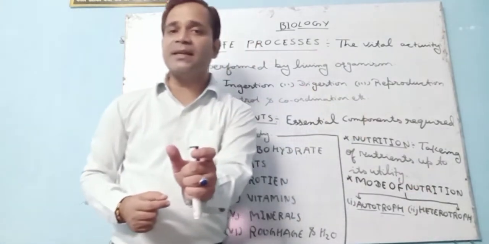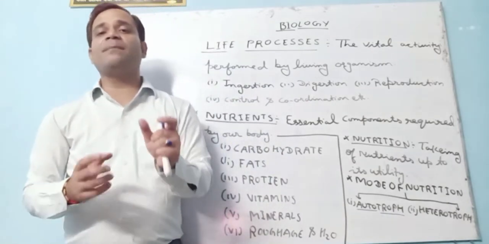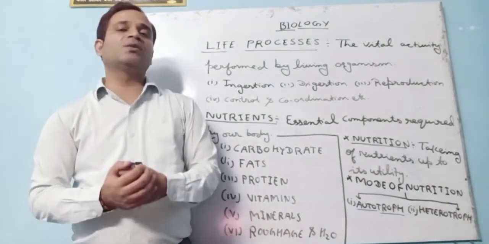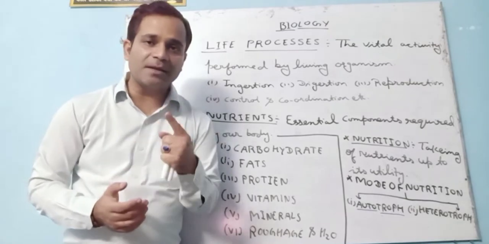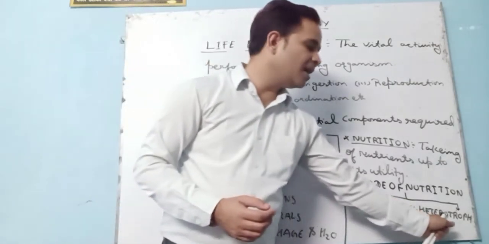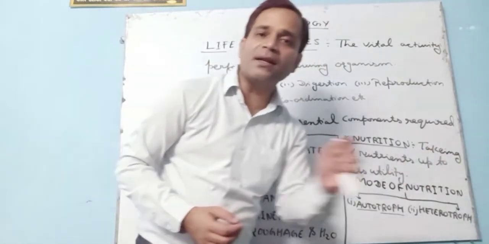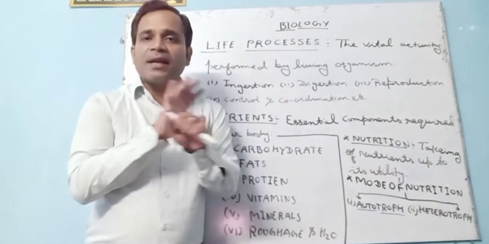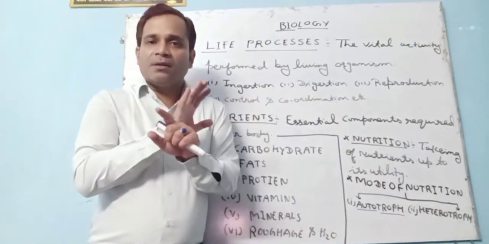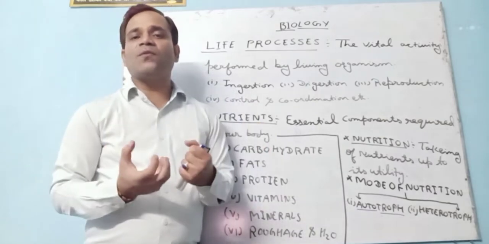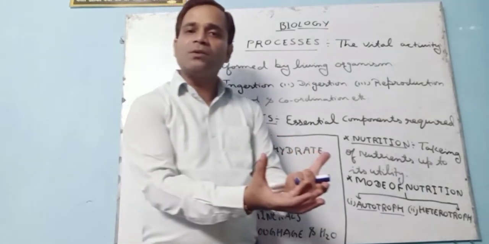So autotroph is clear. Those organisms which make their own food are known as what? Autotroph. Now the next one here is what? Heterotroph. What is a heterotroph? The organisms which cannot make their own food. It is not possible for them to synthesize their own food. They directly or indirectly depend on whom?